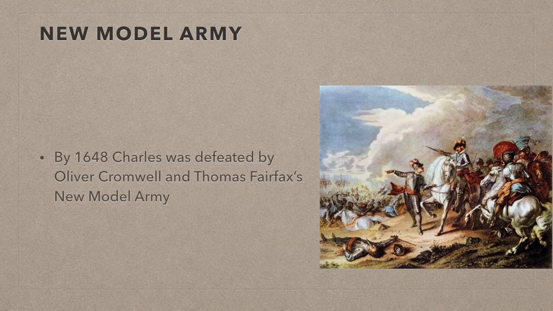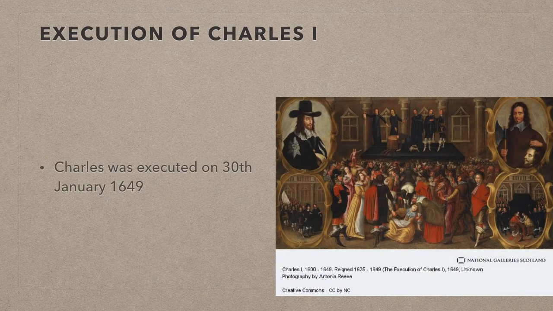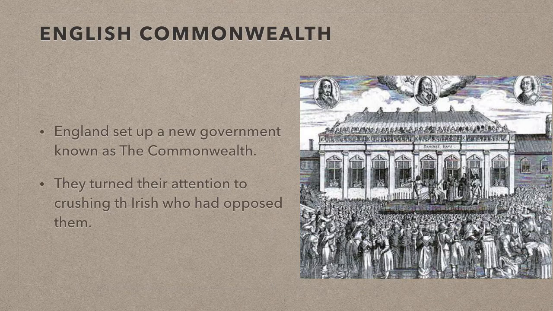By 1648, Charles I's cause was lost, as he was unable to get the better of Sir Thomas Fairfax, Oliver Cromwell, and their New Model Army. He was recaptured and executed by Parliament on the 30th of January 1649. England set up a new government ruled by the winners of the Civil War, and this new government was known as the Commonwealth. One of the first things the new Commonwealth government did was turn its attention to crushing the Irish who had opposed them.